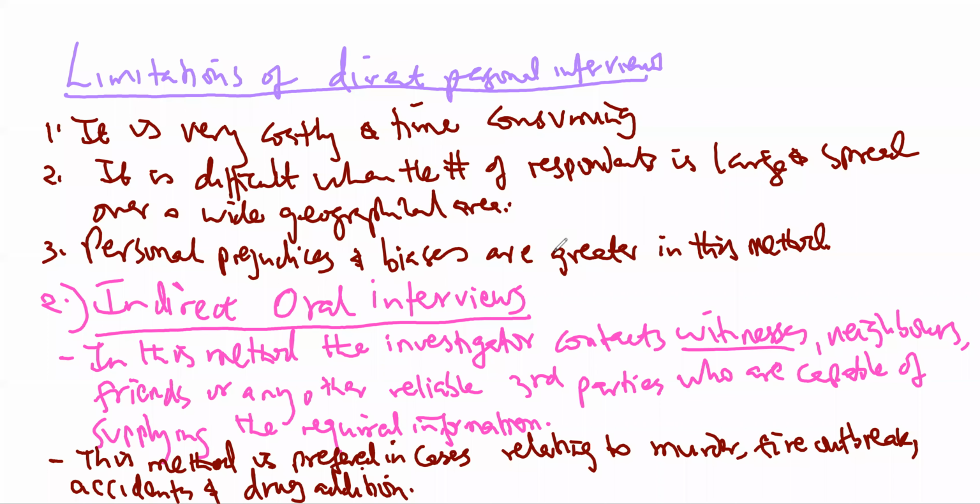So this kind of interview is preferred in cases relating to murder, fire outbreaks, accidents, and drug addiction.